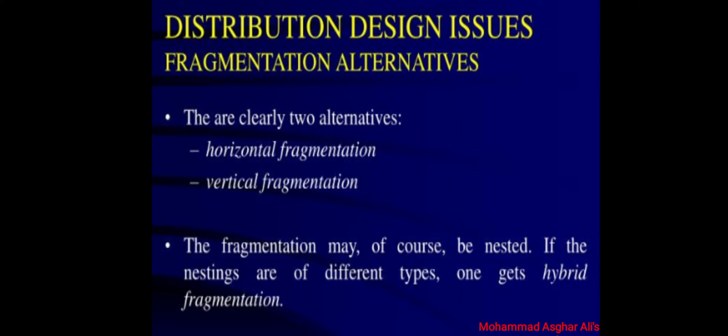Relation instances are essentially tables, so the issue is one of finding alternative ways of dividing a table into smaller ones. The fragmentation may of course be nested. If the nestings are of different types, one gets hybrid fragmentation.